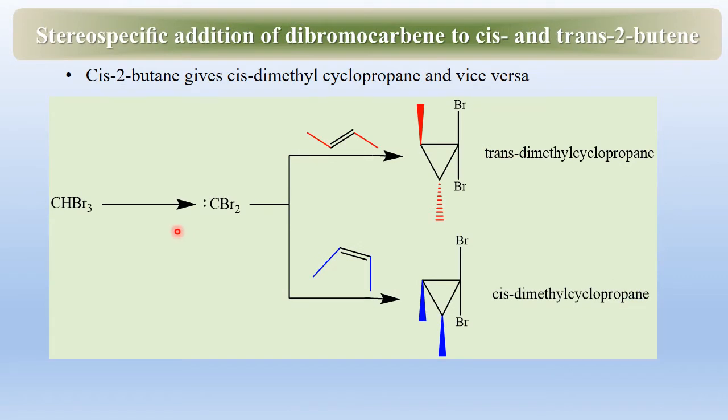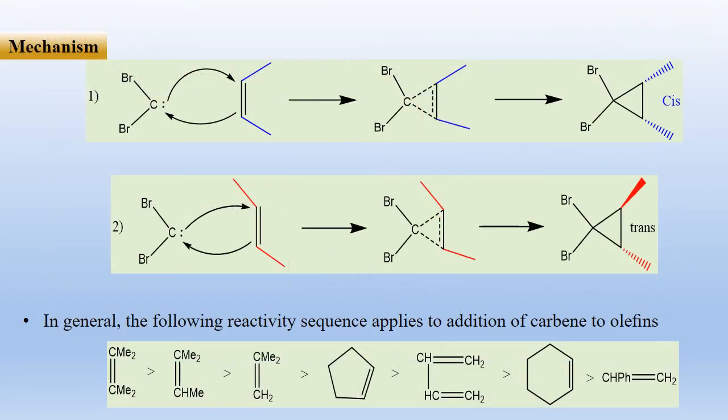Here is a stereospecific addition of dibromocarbene to cis and trans-2-butene. Trans-2-butene gives a trans product while the cis-2-butene gives a cis product. Here once again the mechanism for both reactions has been given. Cis product is obtained from the cis alkene while the trans product is obtained from the trans alkene.